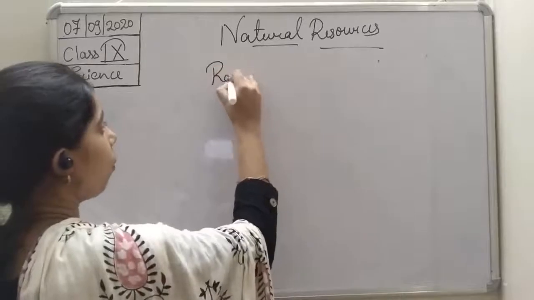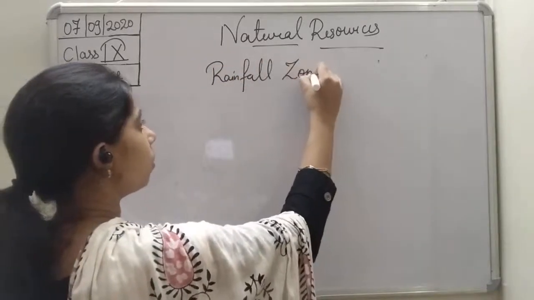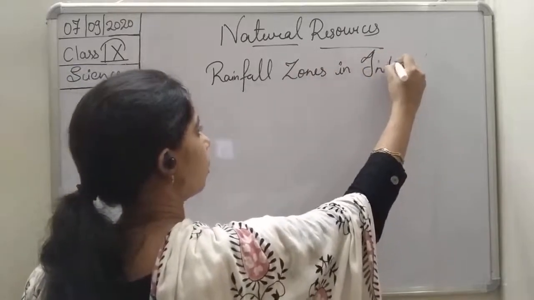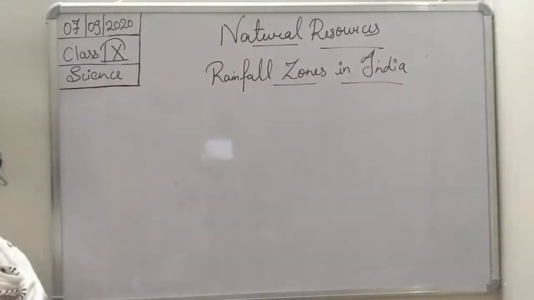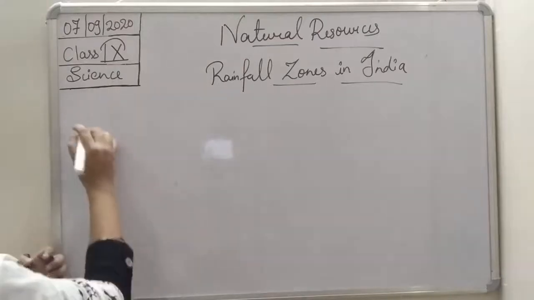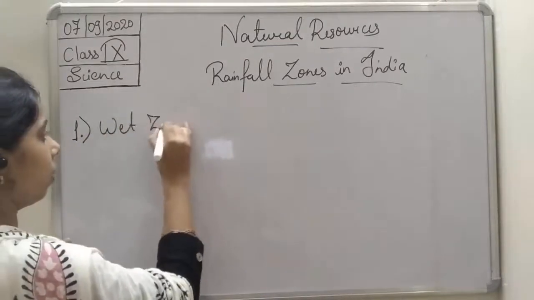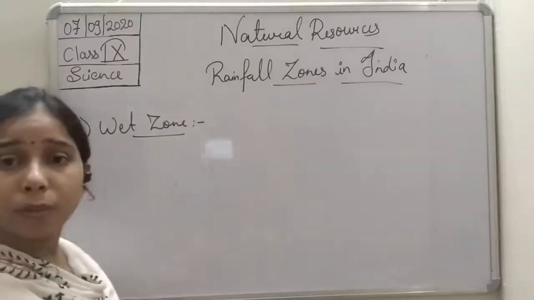So, rainfall zones in India. They are divided into 4 different types of zones. The first zone is the wet zone. What is the wet zone, students?